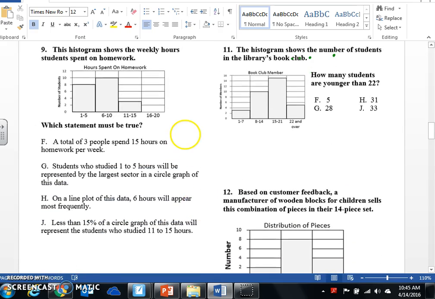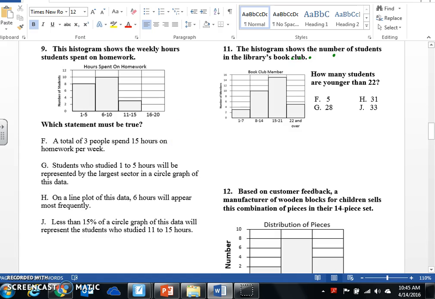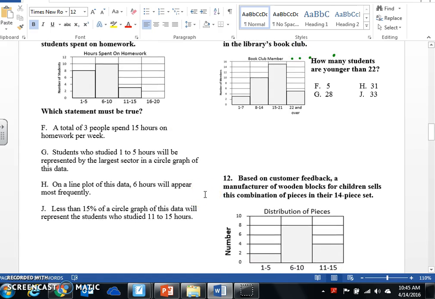All right, 9. This histogram shows the weekly hours. Which statement must be true? A total of 3 people spend 15 hours on homework per week. That is not true because we know that 3 people spend between 11 and 15, but we don't know if it's 3 11s, 1 11, 1 12, 1 13, whatever. So that is not true.